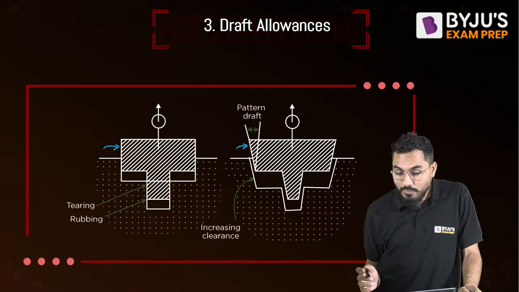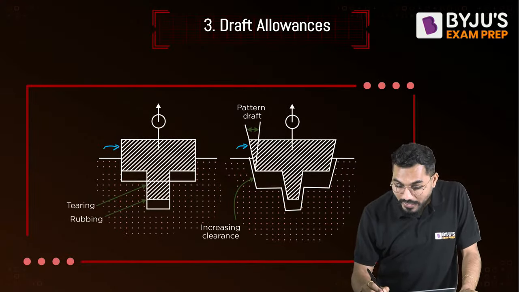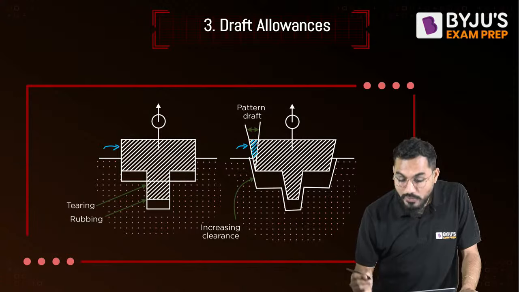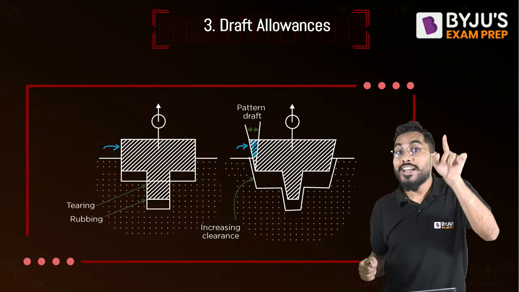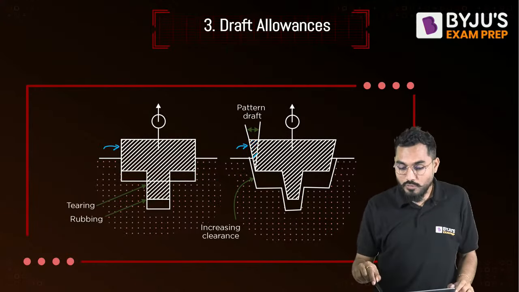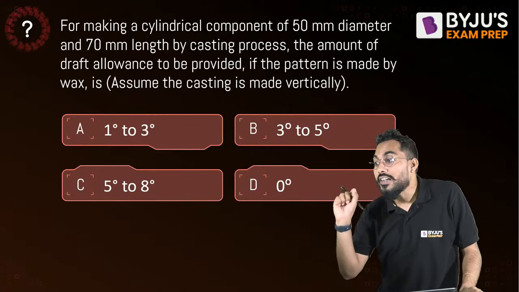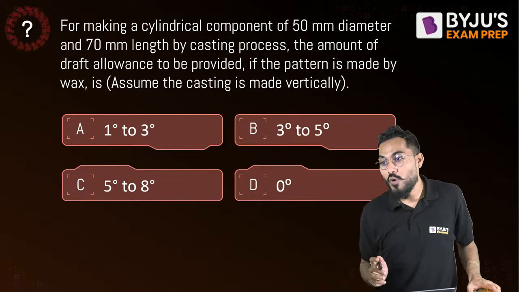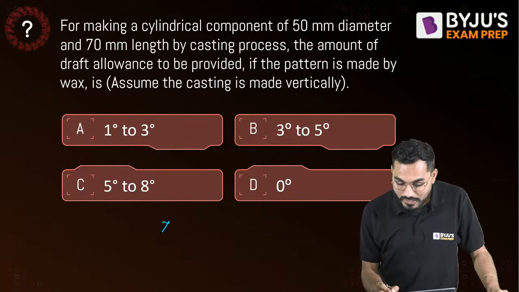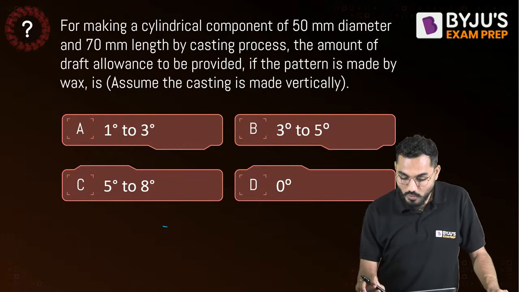Even if you provide the draft allowance, what will happen? Whatever extra material is there has to be removed by the machining process. So therefore, what would be the answer? Sir, 0 degree draft allowance is provided. It is nothing but called a 0 draft allowance.